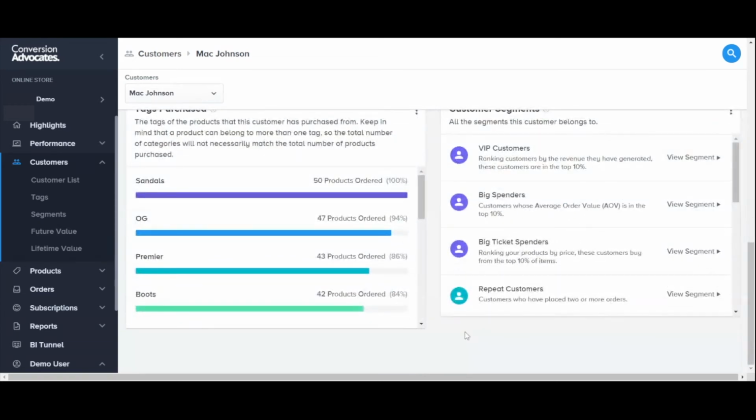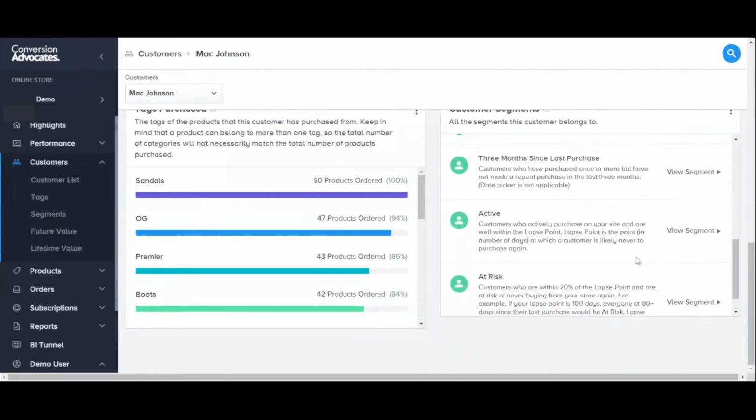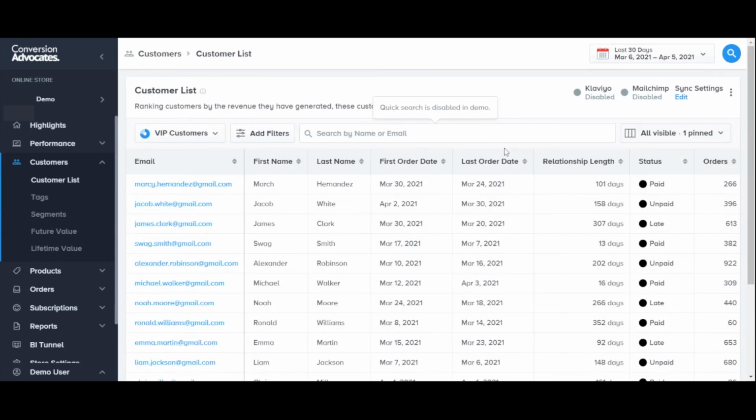You can see what segments Insights has put this customer into. They're a VIP, they're a big spender, they're a big ticket spender, and they're a repeat customer, customers that have placed 2 or more orders over time. So like we mentioned before, we can bring up the list of any of these segments. Maybe I want to see, for example, who all my VIP customers are. We have that information right at our fingertips.